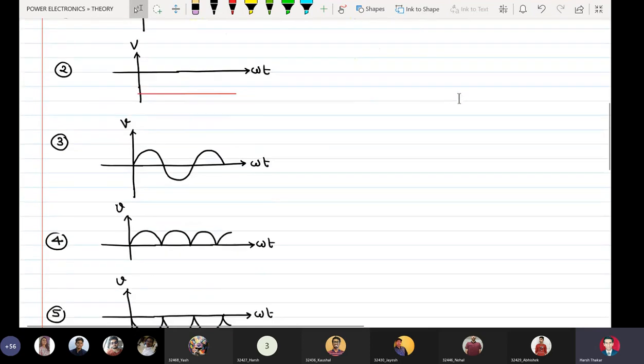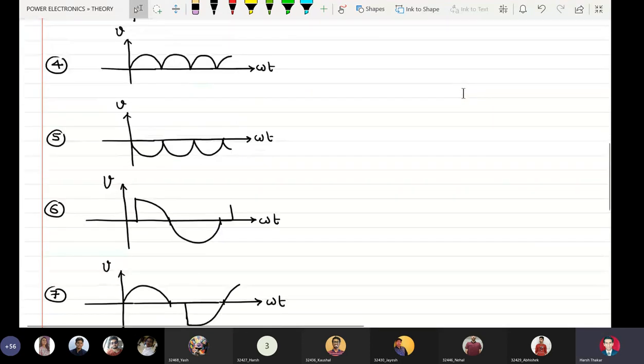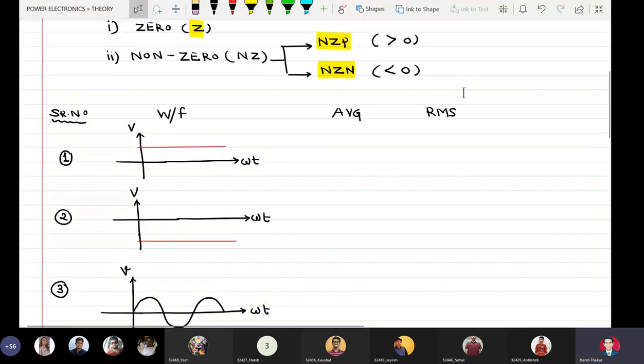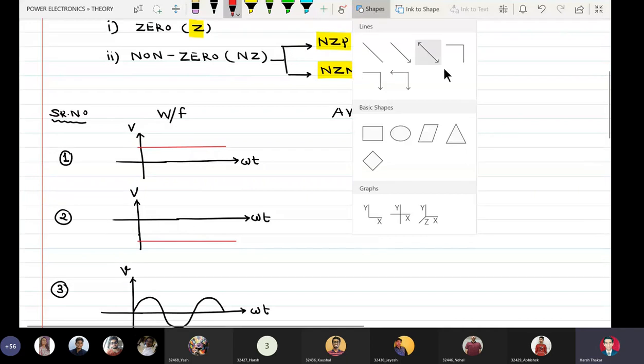Okay, so we have 9 different waveforms and we have to comment on the average and RMS content here as Z, NZP and NZN.